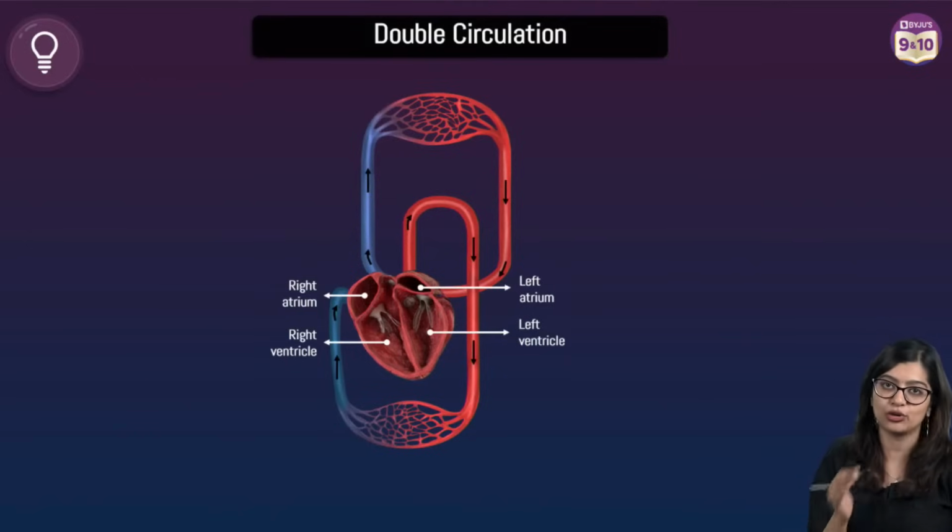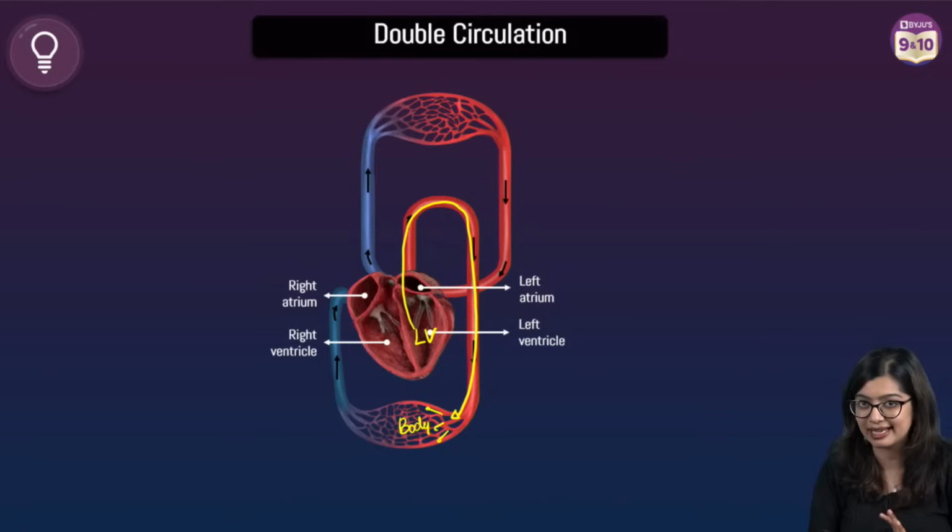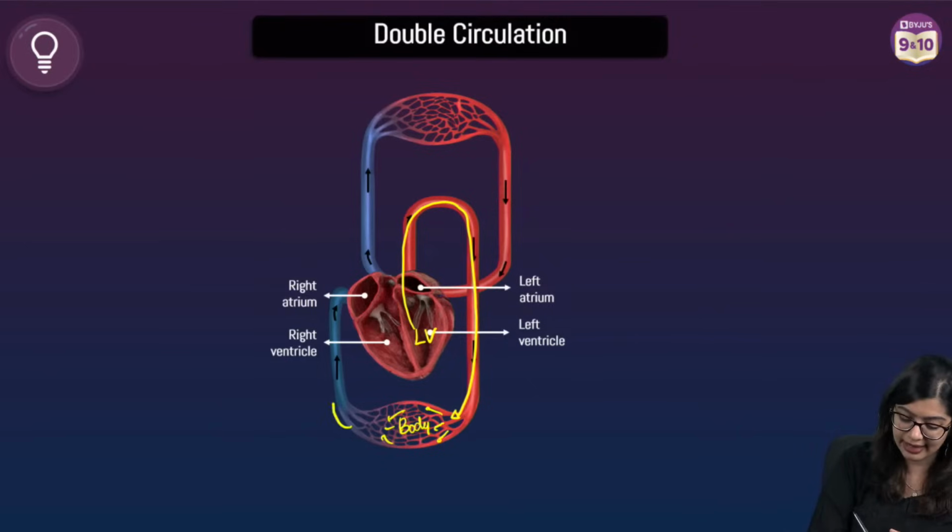Now, if we were to look at it, we know that oxygenated blood is pumped from the left ventricle through the aorta to different parts of the body. And we know that at the capillary level, this oxygen is diffusing into the cells. Now at the same time, carbon dioxide from different parts of the body is collected by the veins and they all join the vena cava. Right?